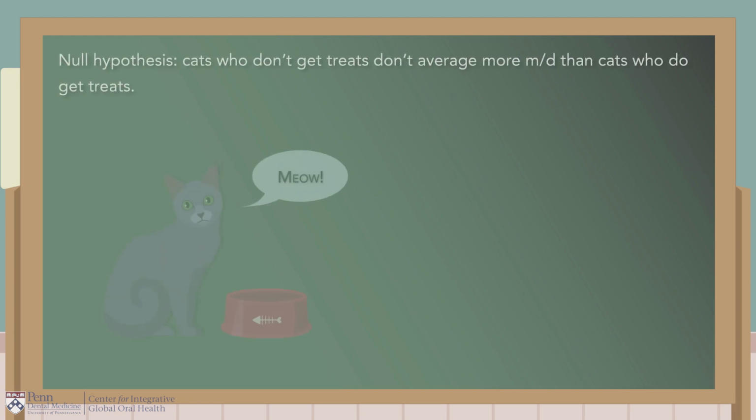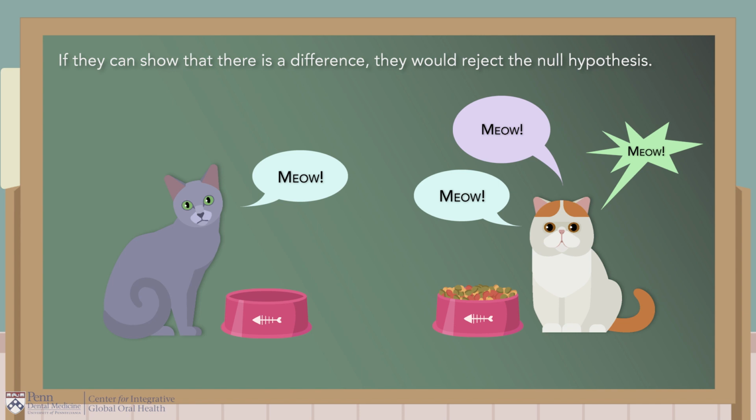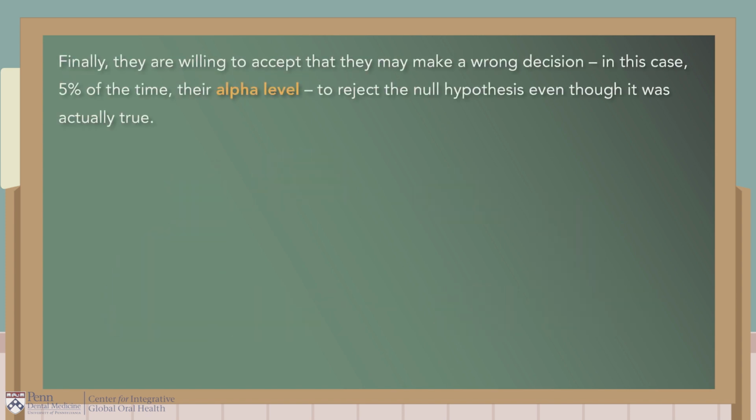Okay, so they want to test the assumption, the null hypothesis, that cats who don't get any treats don't average more meows per day than cats who get treats. But if they could show that there was a difference, they would reject the assumption of no difference, the null hypothesis. They would reject the assumption that there was no difference in meows per day among cats that get treats and cats not getting treats. Also, they compared their results with a known distribution. And finally, they were willing to accept that they may make a wrong decision, in this case 5% of the time, their alpha level, to reject their null hypothesis even though the null hypothesis was actually true.